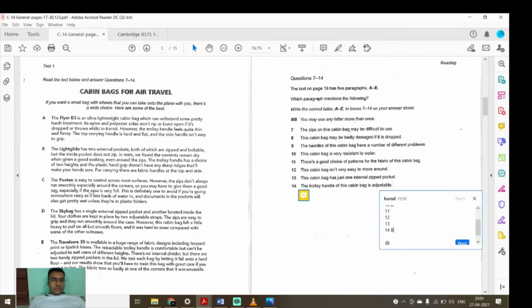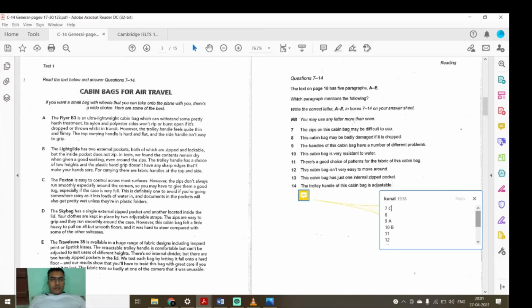Paragraph C now. The Foxton is easy to control across most surfaces. However, the zip does not always run smoothly, especially around the corners. The zip on this cabin bag may be difficult to use. Yes, see, it has been written that the zip does not always run smoothly, especially around the corners. So, question number 7 answer will be C.